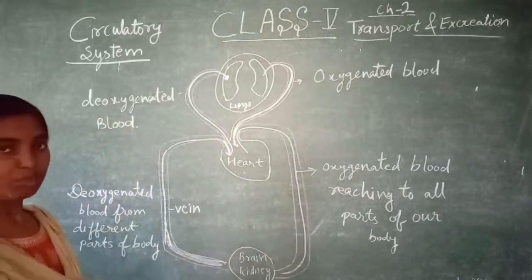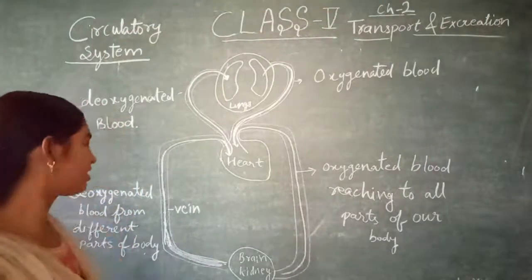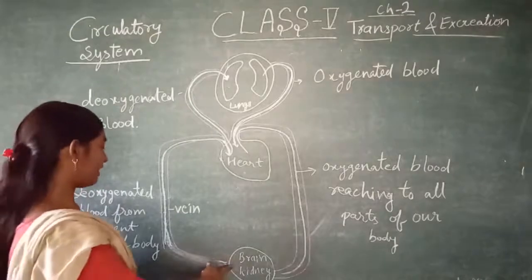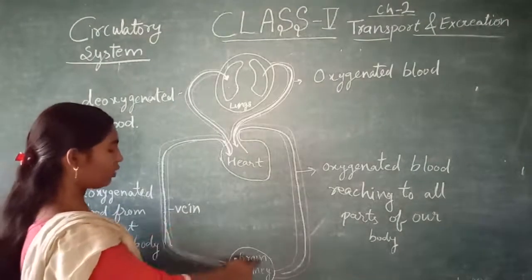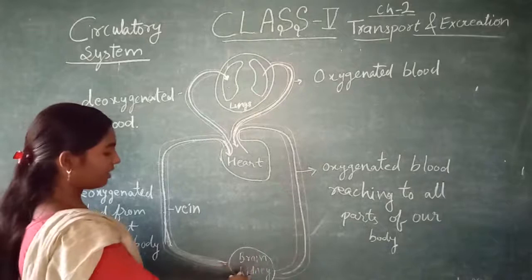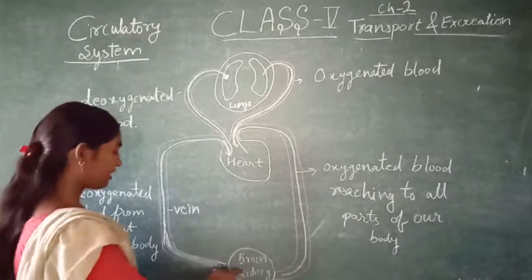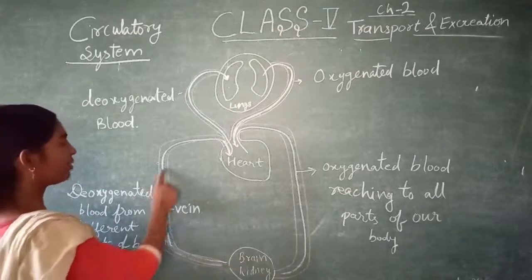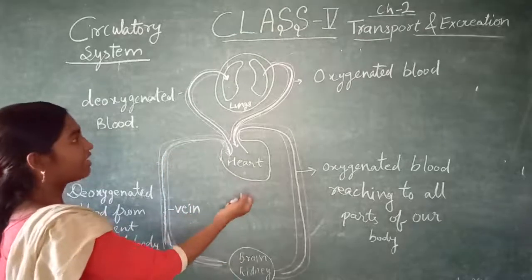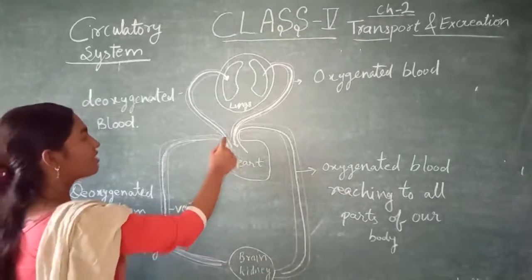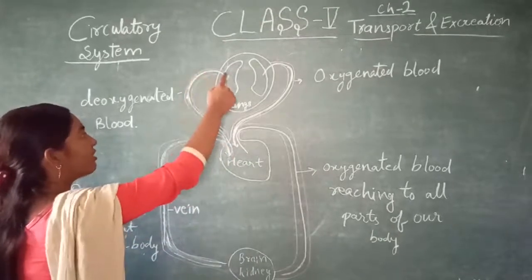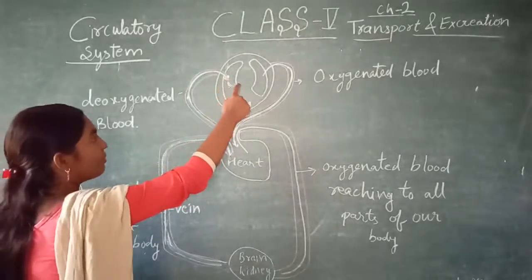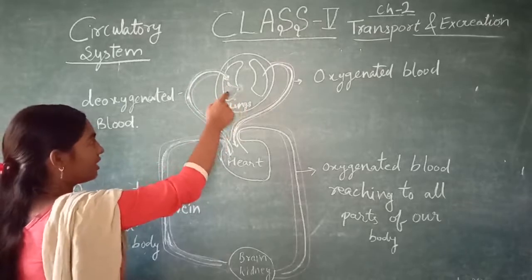Now let us see one more time what happens in the circulatory system. Impure blood is collected by these veins from all over the body, brain, kidney, all the parts, and these veins carry deoxygenated blood to the heart, and when the heart pumps, this blood reaches the lungs, where it releases carbon dioxide and picks up oxygen.